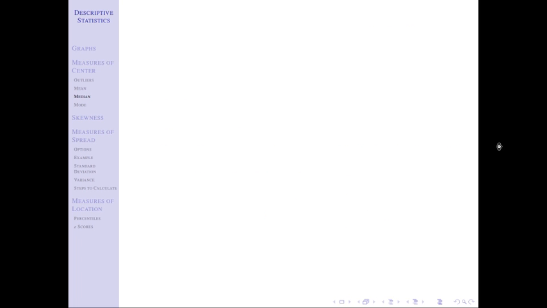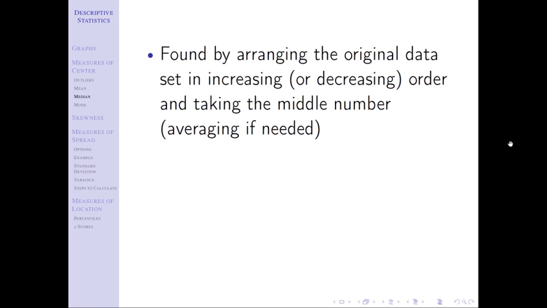Again, you should be relatively familiar with this, but in case you're not, you may need a little refresher. We find the median by arranging the original data set in increasing or decreasing order, it doesn't matter, as long as they're arranged highest to lowest or lowest to highest. And we take the middle number, where we average if needed.